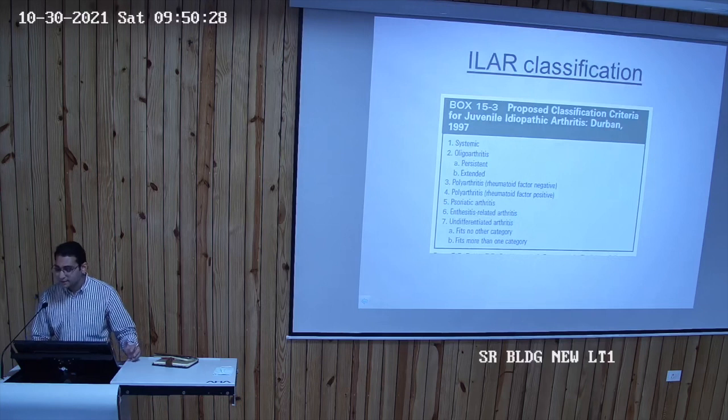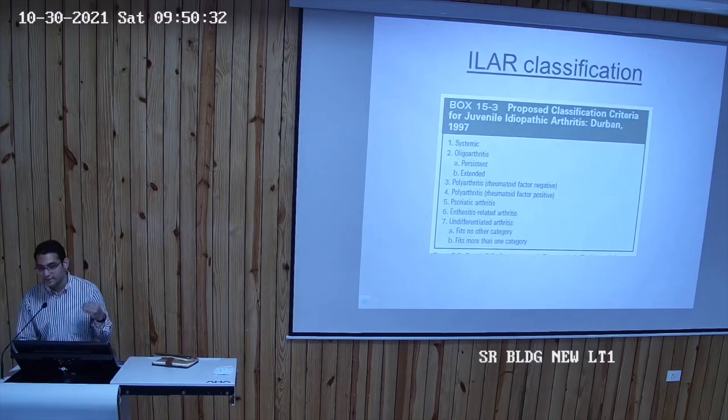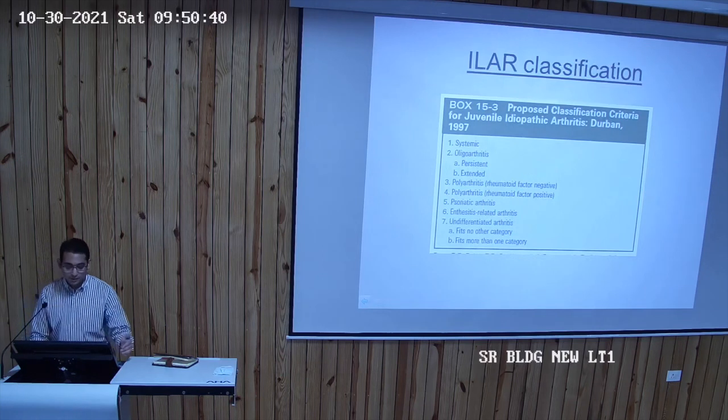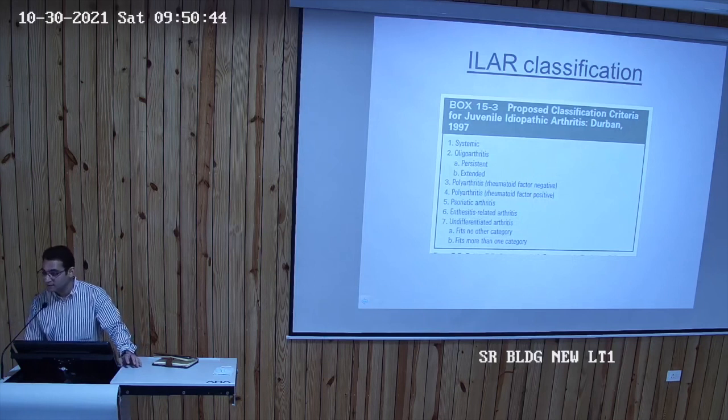The other thing is reactive arthritis. So again, it's very important for us to look at reactive arthritis, and history taking is really important. You have to see if the child had any preceding illness, for example, a diarrhea episode or a UTI or a throat infection. There are different reactive arthritides. One is, like I mentioned, Reiter syndrome. The second one would be rheumatic fever. Even they will have arthritis, so you have to scan the heart as well and look for carditis.